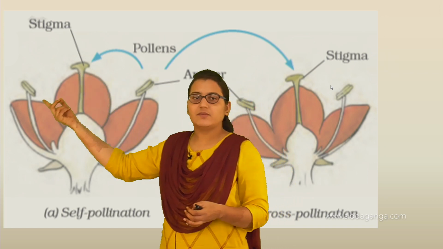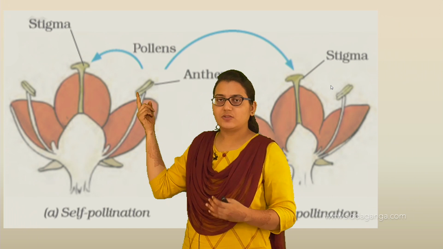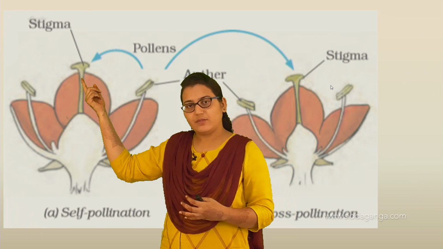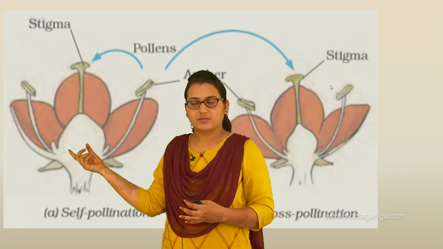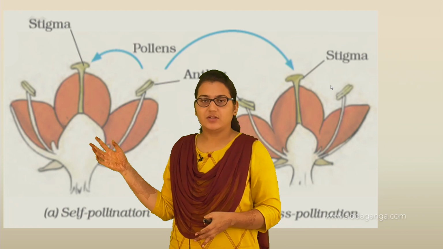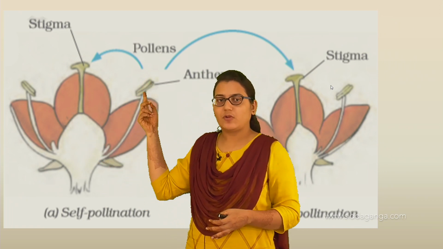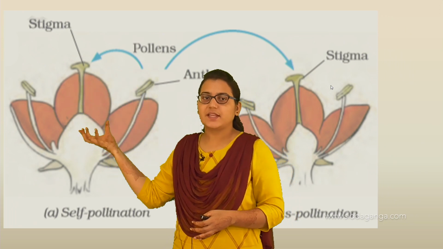So when the pollen from the anther gets transferred to the stigma of the same flower, this is the same single flower, right? Here we have the anther from which the pollen grains are transferred to the stigma of the same flower. This is called self-pollination.